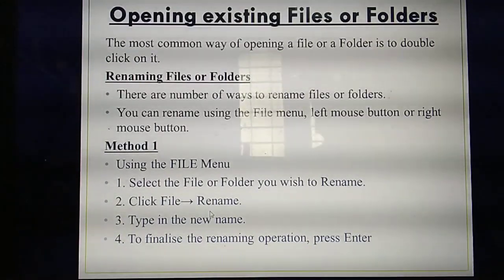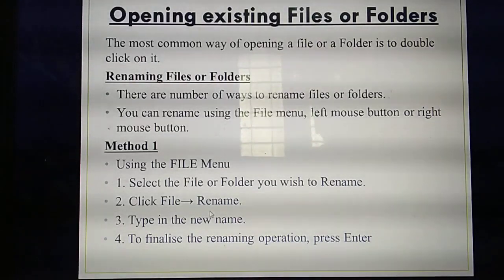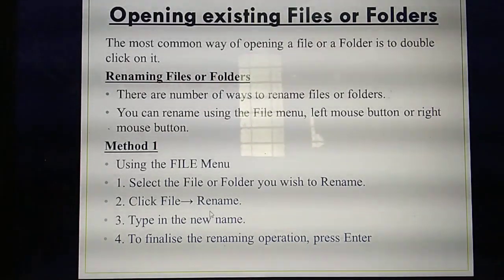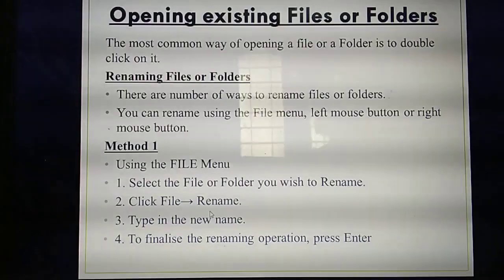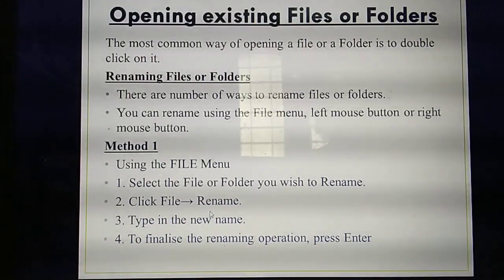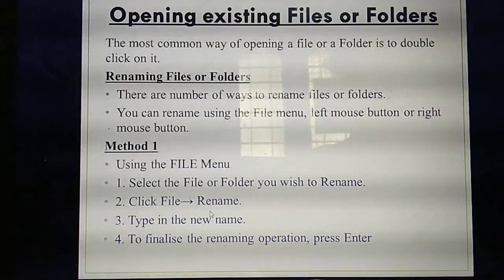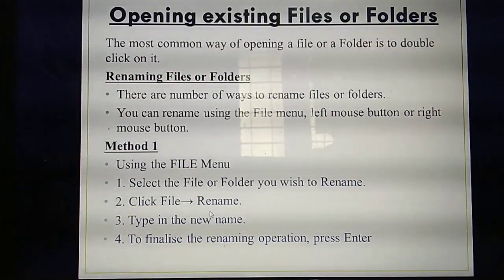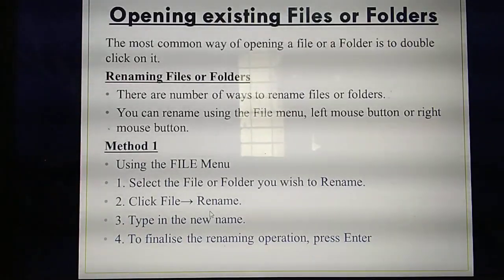Understand? What's the first method to rename files or folders? Study it now itself, listen carefully, then there is no need to mug it up again. What's the first method? Using the file menu. Using the file menu you rename your files or folders. What's the first step? First you select your file or folder, whichever one you need to rename. Then click which menu? File menu. In the file menu, you select which option? Rename option.